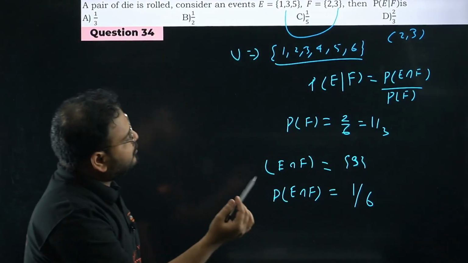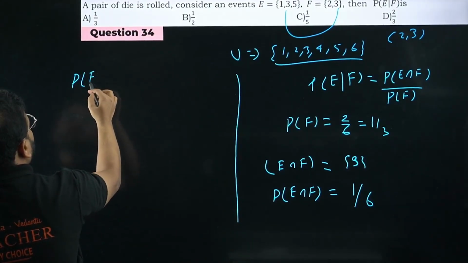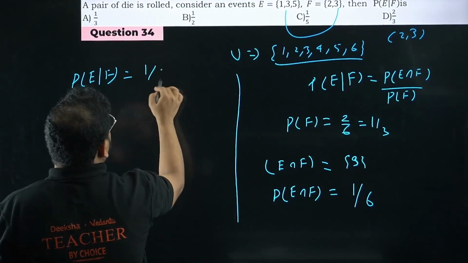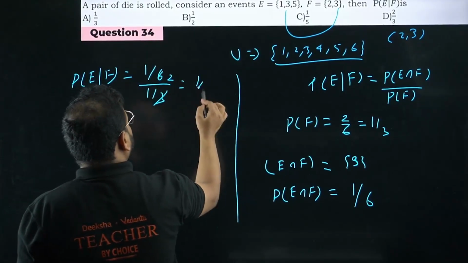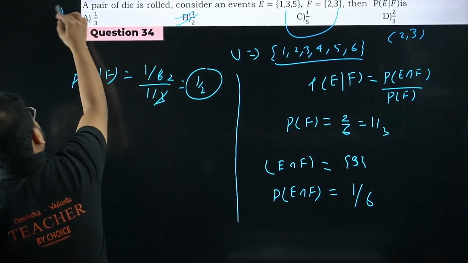The probability is there. We'll use the formula now. What are we going to get? P(E given F) is nothing but 1 by 6 upon 1 by 3, which is 1 by 2, sir. Option number B is correct.